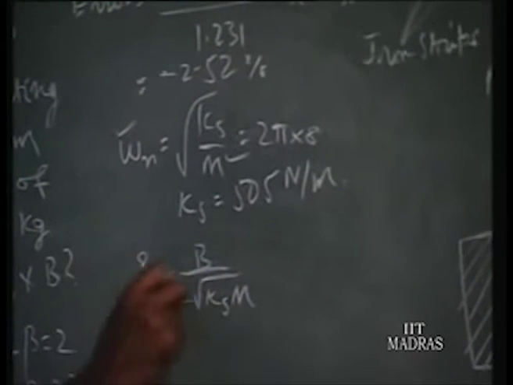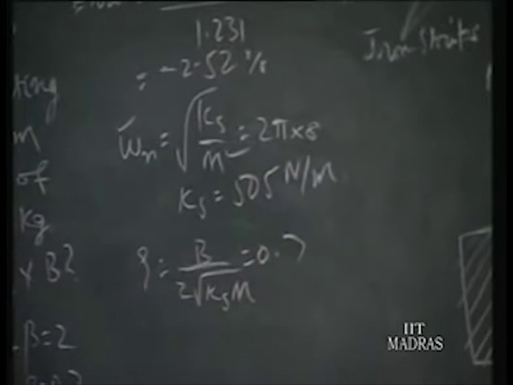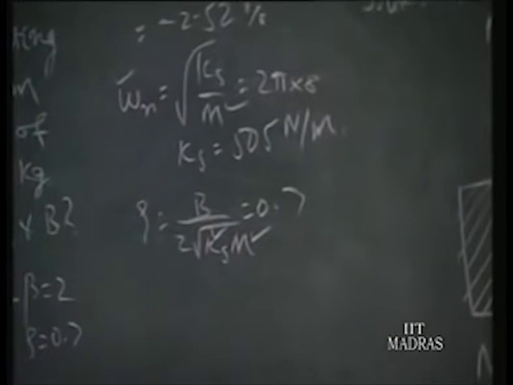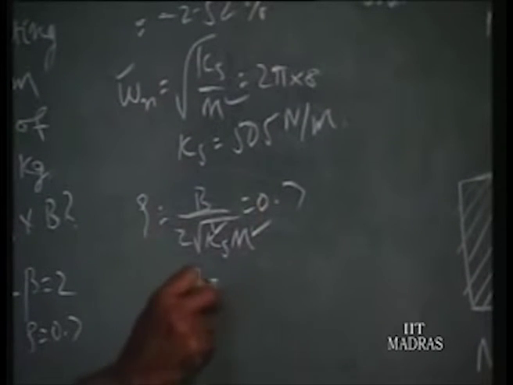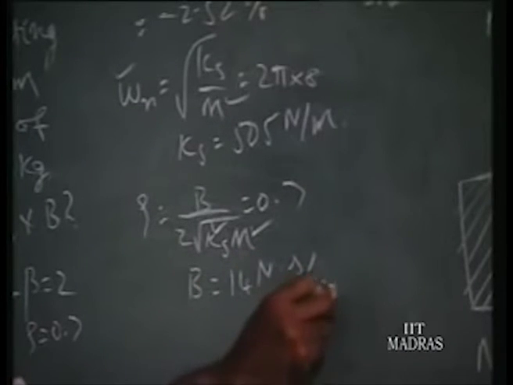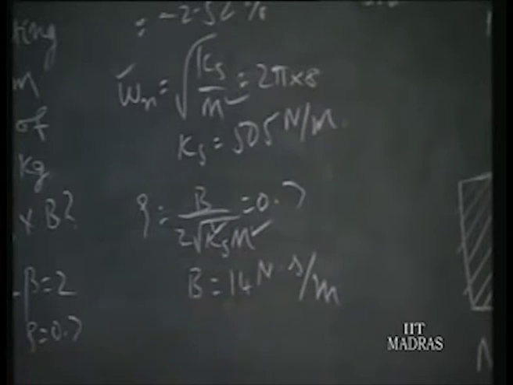Psi is given as 0.7, ks we already found out, m we know already is 0.2. So b from here is 14 Newton per meter per second, that is Newton per unit velocity, meter per second.